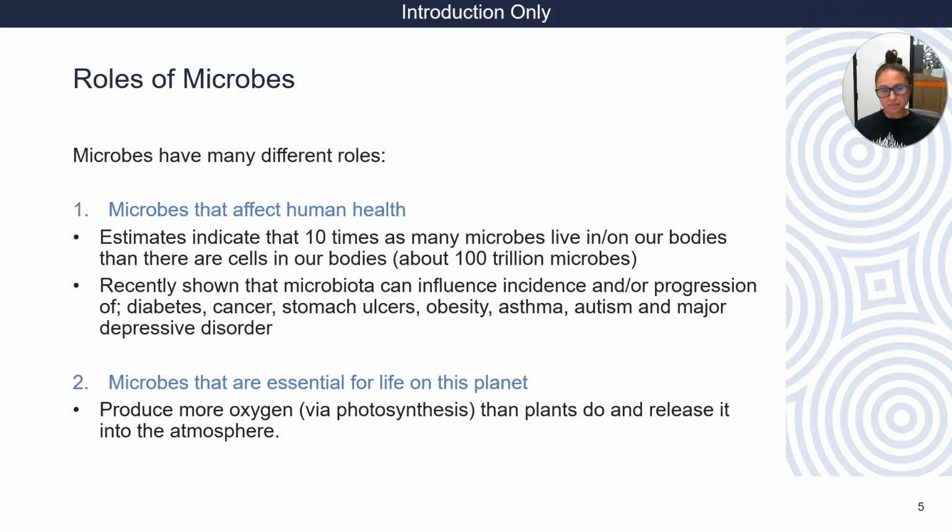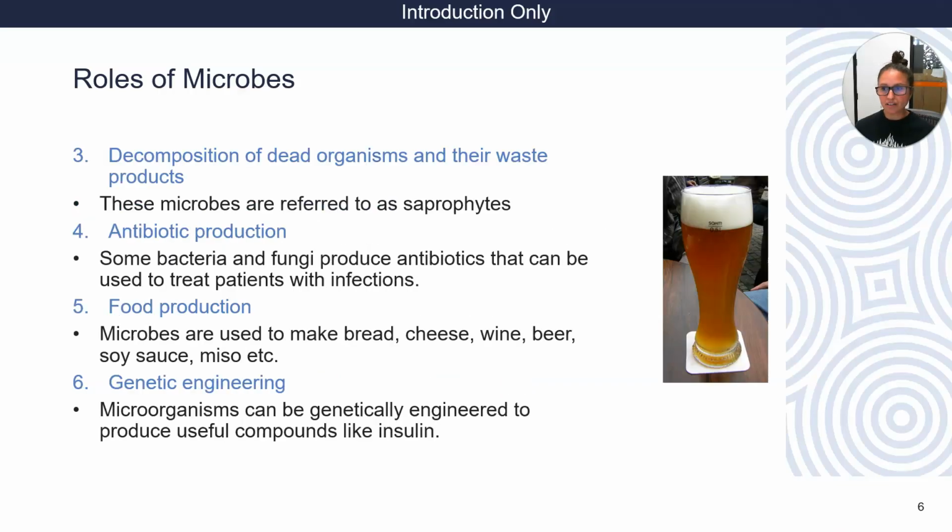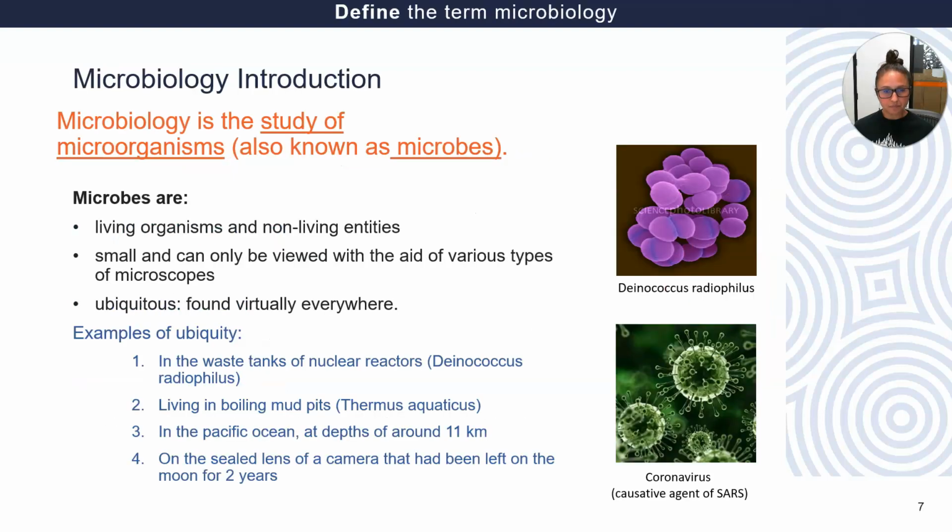All right, so microorganisms or microbes are really important because they live within our bodies, they live on our bodies, they influence our health, and they also are very important for life on this planet. So microorganisms are everywhere. They do things like break down organisms. We use microorganisms to make antibiotics. We use microorganisms to make food, okay? So microorganisms are very, very important with regards to life on this planet, okay?